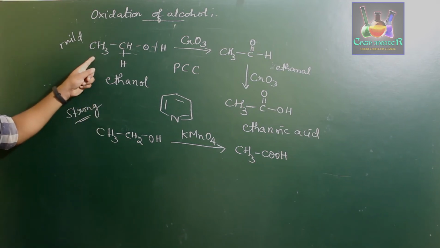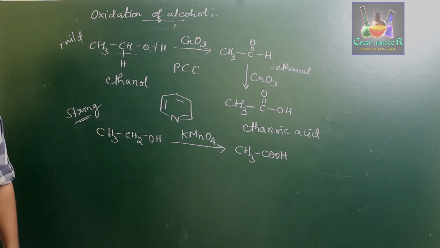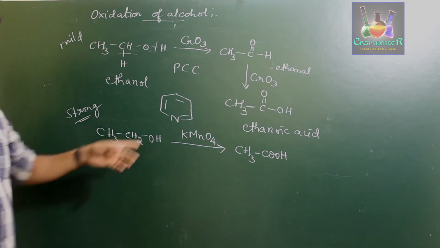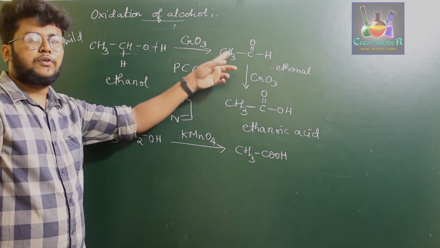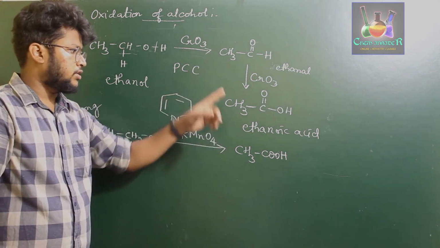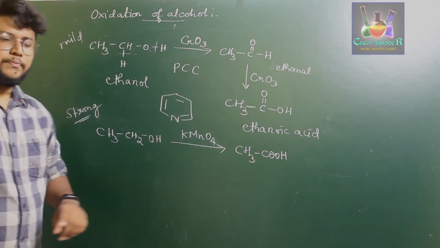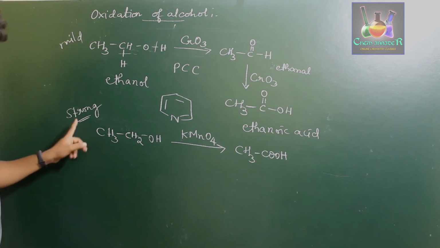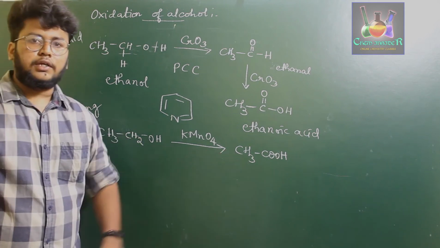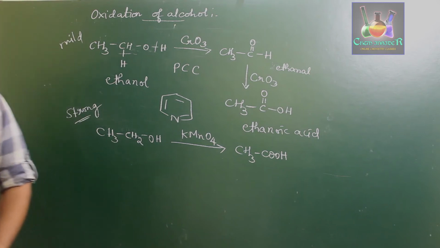This is the mild oxidizing agent and this is the strong oxidizing agent. So primary alcohol under mild oxidizing agent first forms aldehyde, which on further oxidation gives ethanoic acid. Primary alcohol under strong oxidizing agents directly gives carboxylic acid.